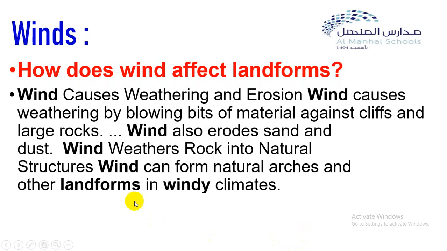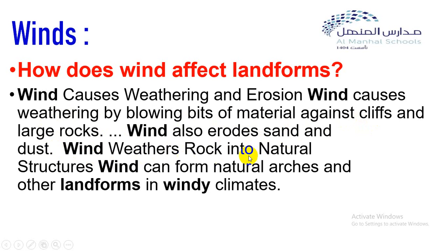Attention with me. Wind causes weathering and erosion. Wind causes weathering by blowing bits of material against cliffs and large rocks. Wind also erodes sand and dust.